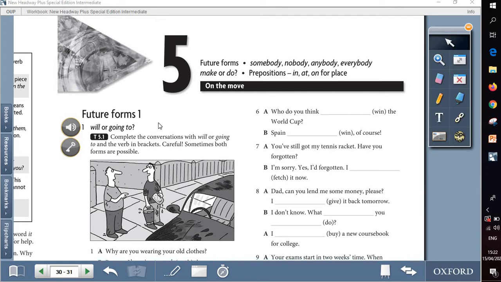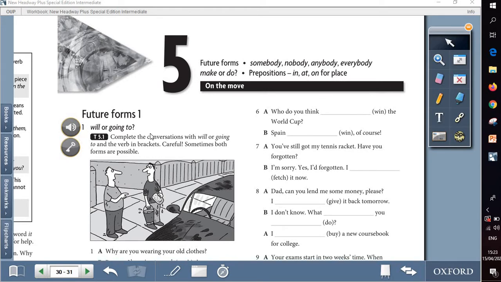The title of Unit 5 is On the Move, in which we'll focus on the future forms, the indefinite pronouns somebody, nobody, anybody, everybody, the difference between make and do, and when it comes to the last part of this unit, it's about prepositions in, at, on in terms of place.